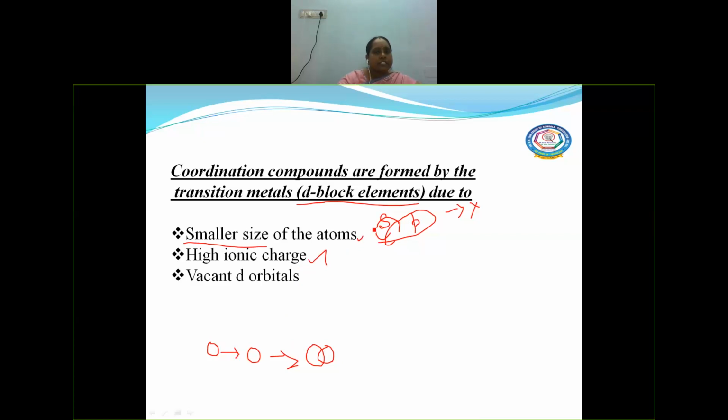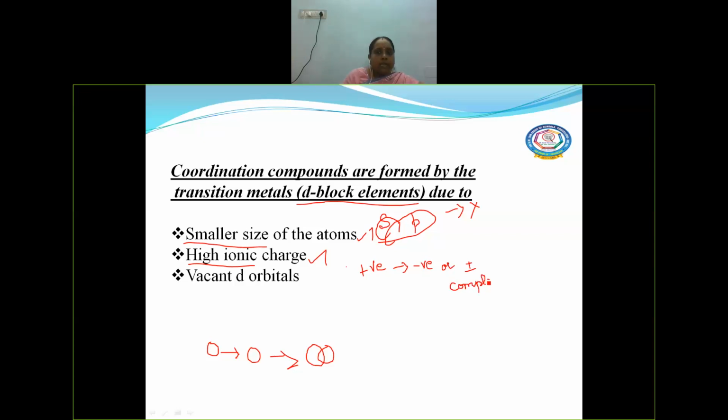So this is the first reason, the smaller size and high ionic charge. You know very well that d block elements are usually positive, highly electropositive. So these can combine with negatively charged particles or neutral compounds, right? So the compounds formed by these are complexes.